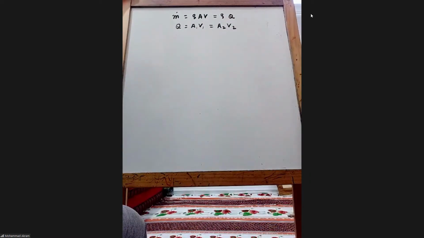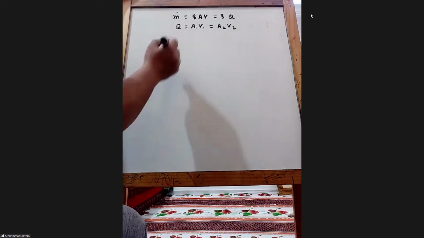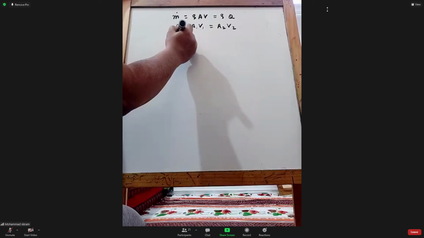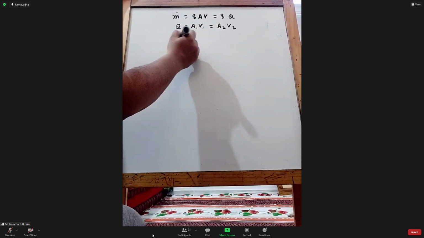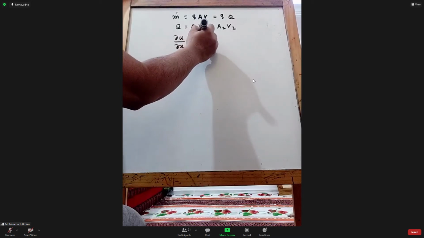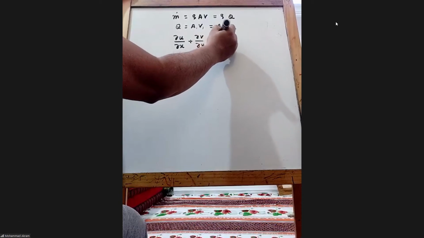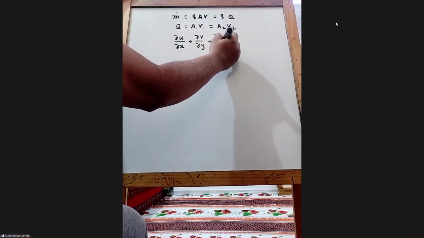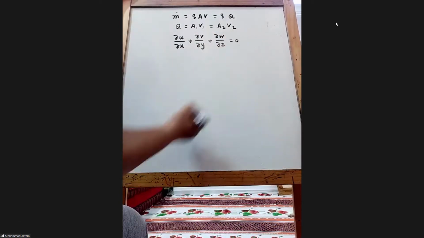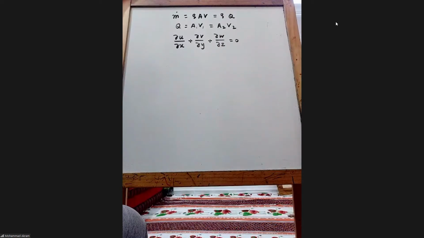This is the one form. If components are given like u, v, and w, then the continuity equation is ∂u/∂x plus ∂v/∂y plus ∂w/∂z equals 0. This is for steady incompressible flow, in Cartesian coordinates.